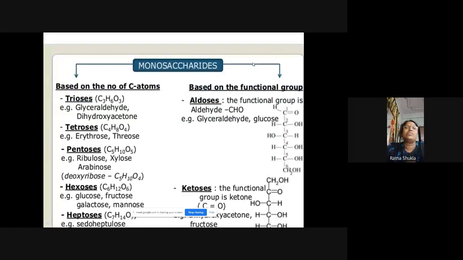Yes, ma'am. Okay. Now these are the monosaccharides. Let us quickly look at this in the slide. It is based upon the number of carbon atoms and the number of functional groups. Based on the number of carbon atoms, monosaccharides are trioses, meaning 3 carbon atoms; tetroses, 4 carbon atoms; pentoses, 5 carbon atoms; hexoses, 6 carbon atoms; and heptoses, 7 carbon atoms.